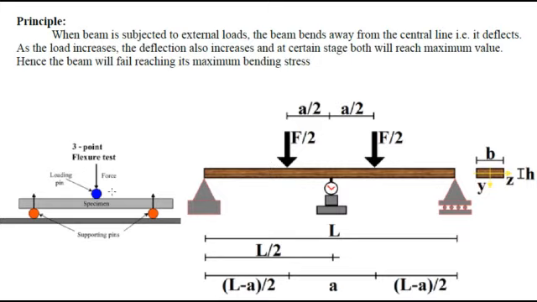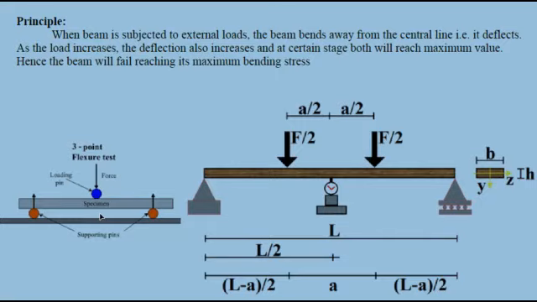The bending apparatus will be like this. This specimen will be tested in the universal testing machine, where there will be two supports, one support here, one support here. And by using the UTM, you will apply load like this. Then this will bend. So the axis of the specimen is in the x direction, and the load is applied in the y direction. The deflection will also occur in the y direction only.